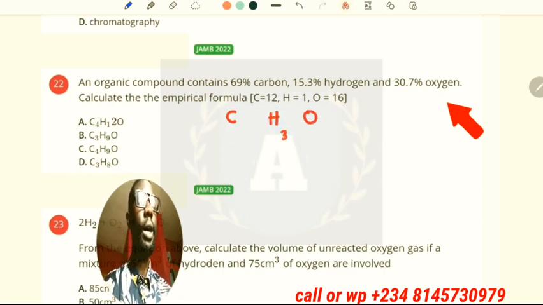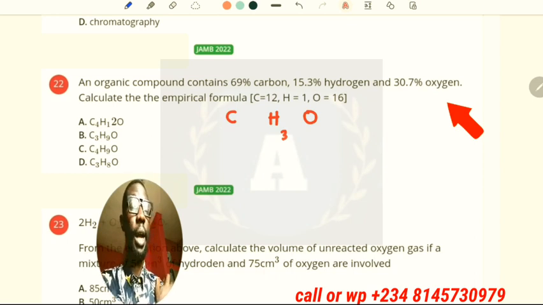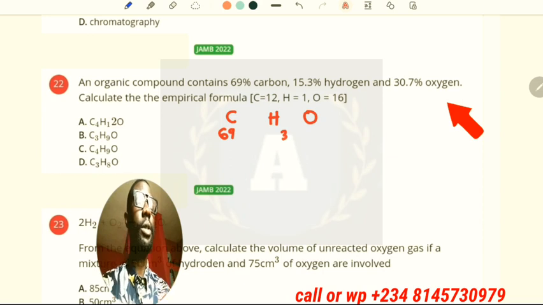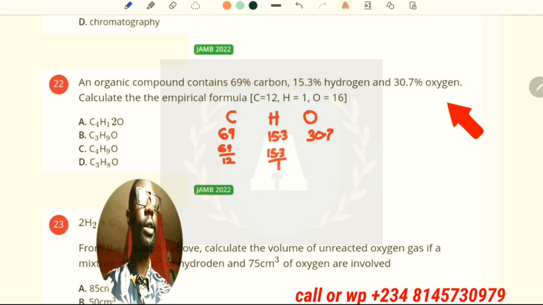So we have carbon, hydrogen, and oxygen. The percentage of carbon has been given to be 69%. That of hydrogen is 15.3%, and that of oxygen is 30.7%. So the masses of each, we quickly find the mole ratios. We find the mole ratio by dividing the percentage composition by their relative atomic masses.